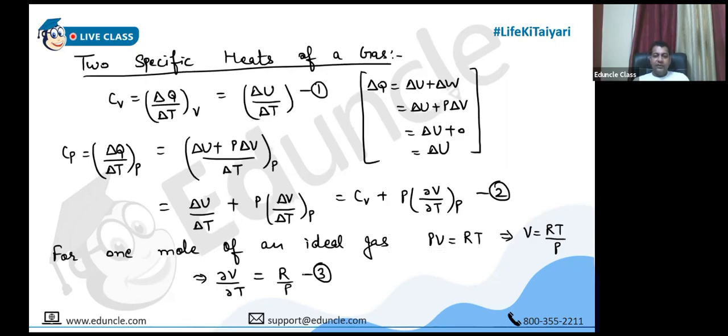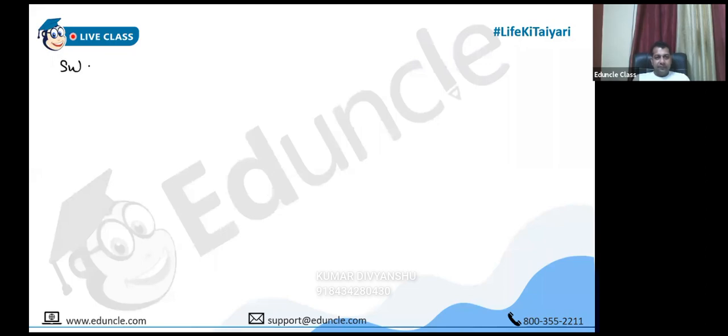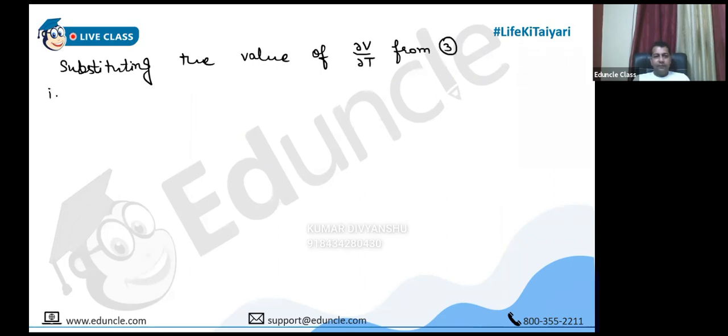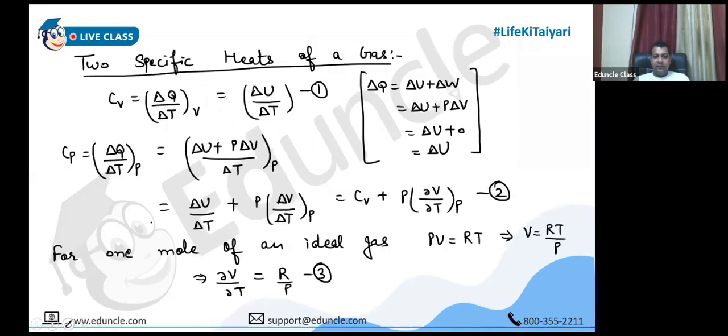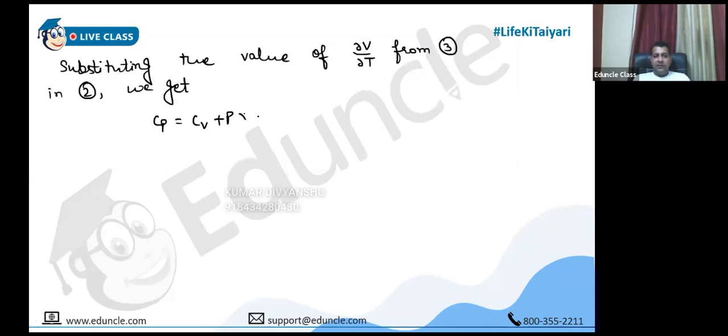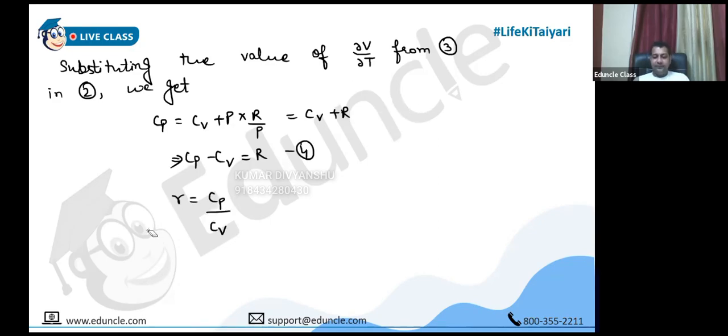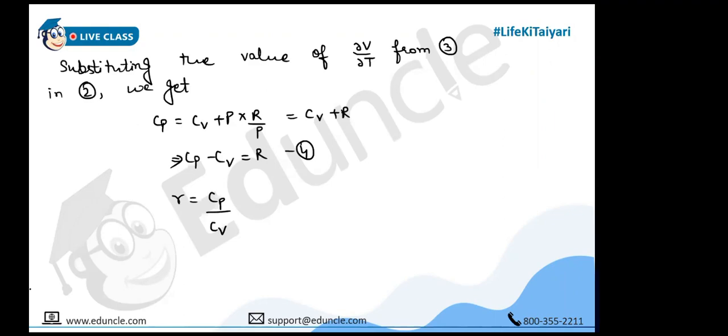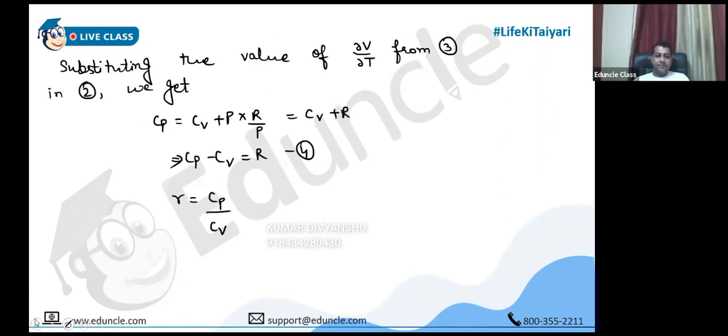Substituting 3 in 2, we get the value of del V by del T from 3. We get Cp equal to Cv plus P into R by P, so it is Cv plus R, number 4. Or you can write Cp minus Cv equal to R. And we already know that gamma is Cp by Cv. Clear? Yes, sir. That's how it comes. But this is specifically valid for 1 mole.